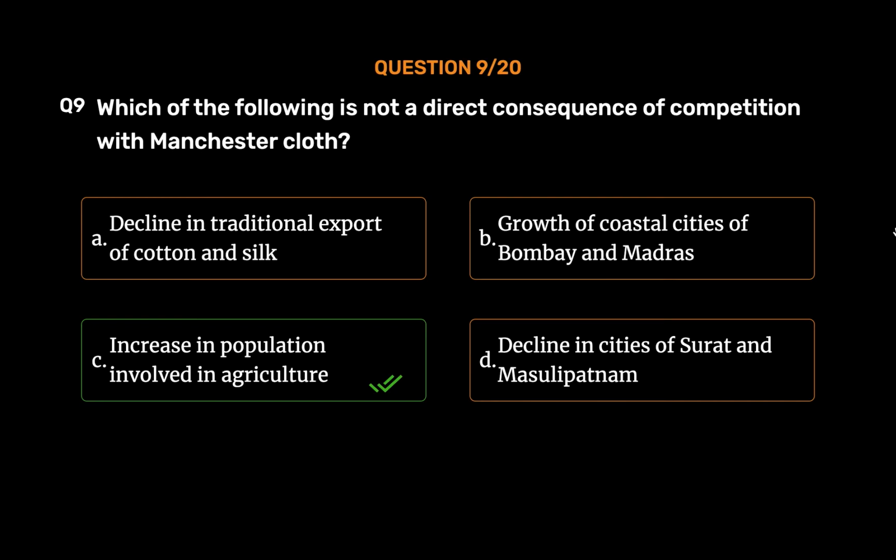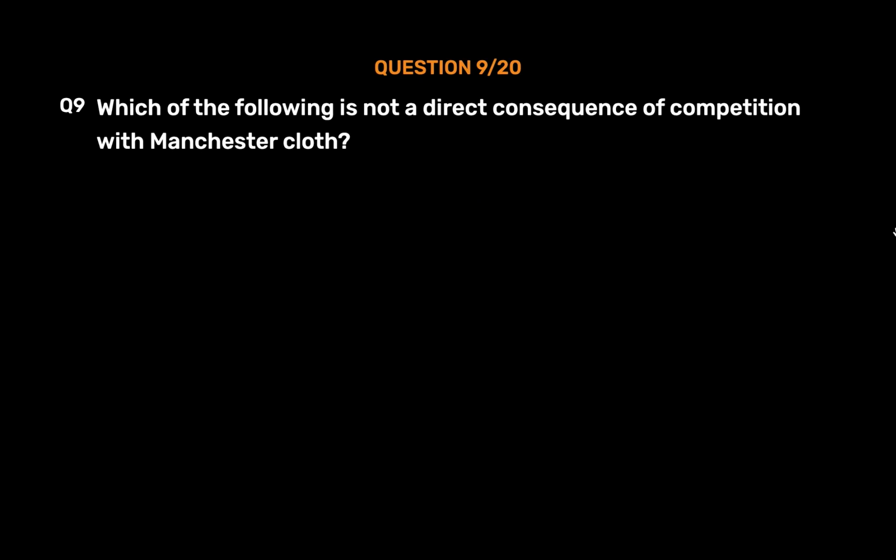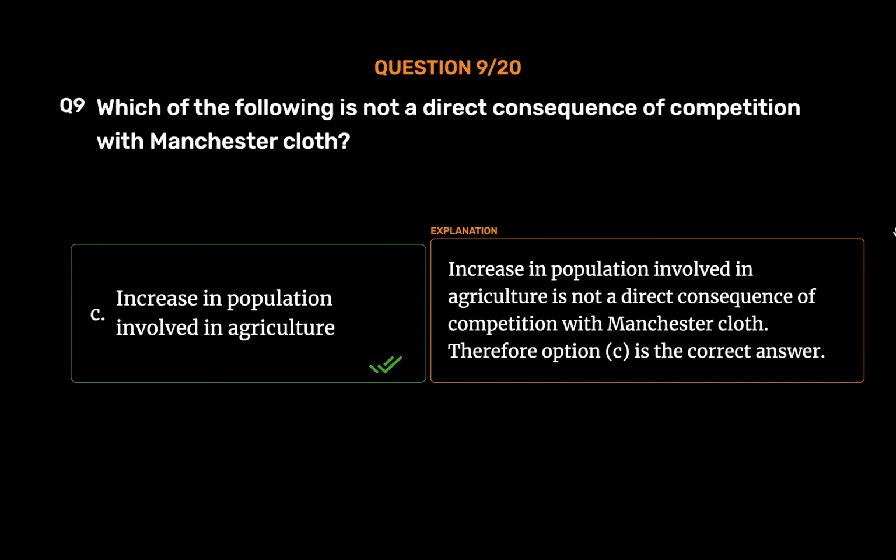Increase in population involved in agriculture. Increase in population involved in agriculture is not a direct consequence of competition with Manchester cloth. Therefore, option C is the correct answer.